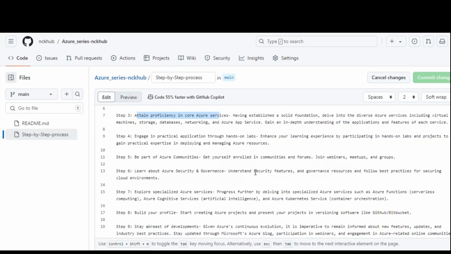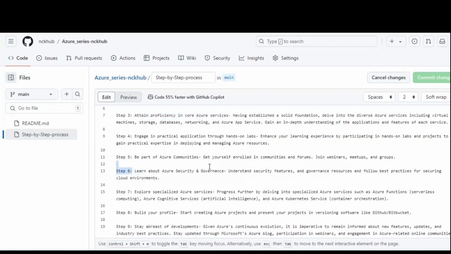Next, step 5: be part of Azure communities, which I have shown you while logging into the Microsoft domains. From there, you can check out blogs, forums, and communities. Here you can improve yourself by attending workshops, LinkedIn, webinars, YouTube live sessions, or joining webinars. For example, you can go through our YouTube videos, which will be helpful for you to improve more on Azure and other services, so you can keep up to date with your track.